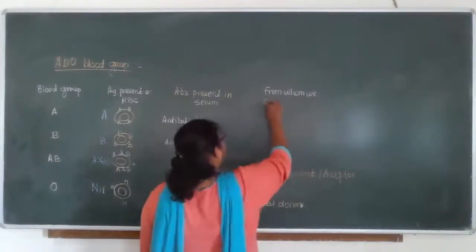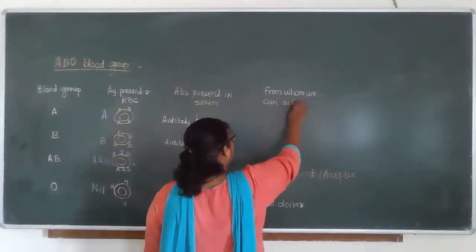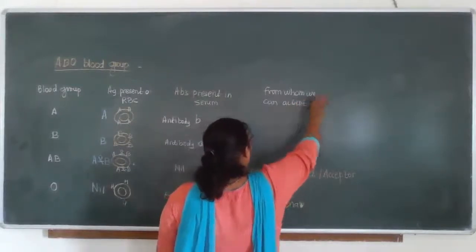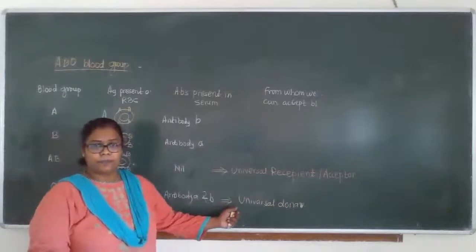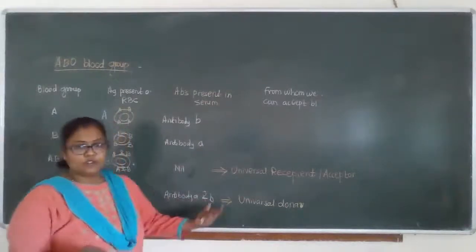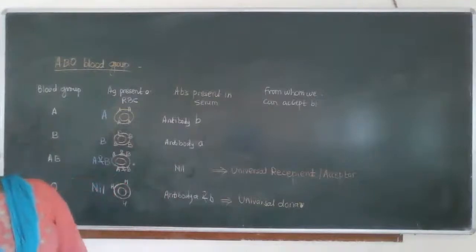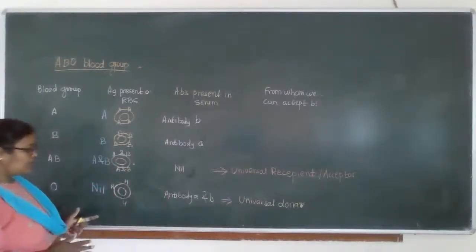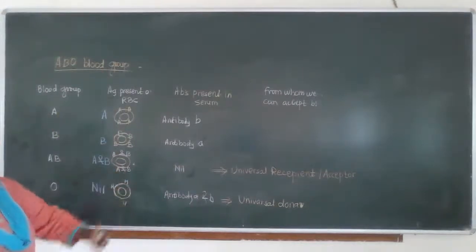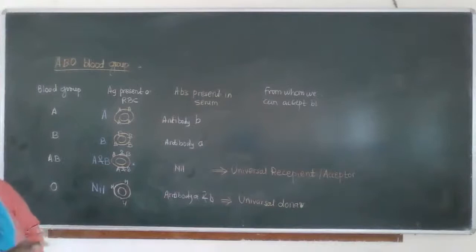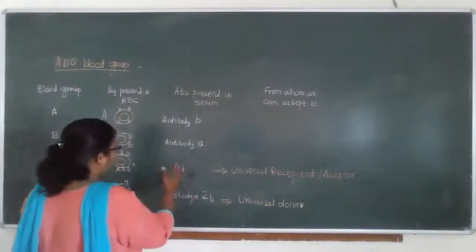We can accept blood. Okay, as everyone knows, universal donor. Why is the O blood group called the universal donor? Because it has no proteins to cause clumps, and it does not form any clump. So clear, everyone?